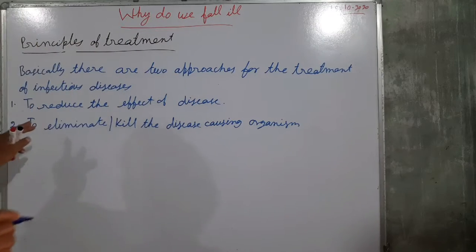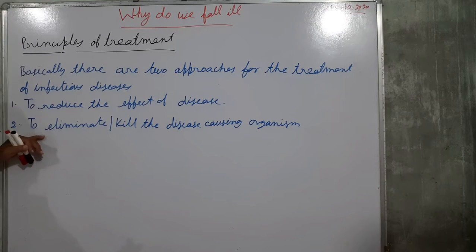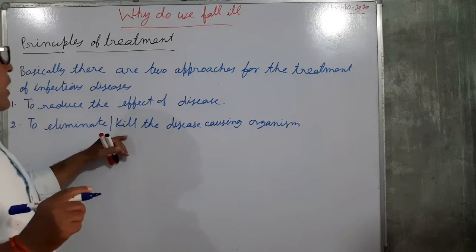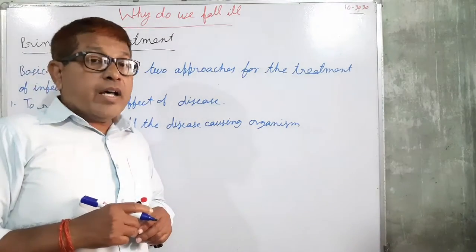So first two approaches are there: to reduce the effect of disease, and second, to eliminate or kill the disease causing organism.